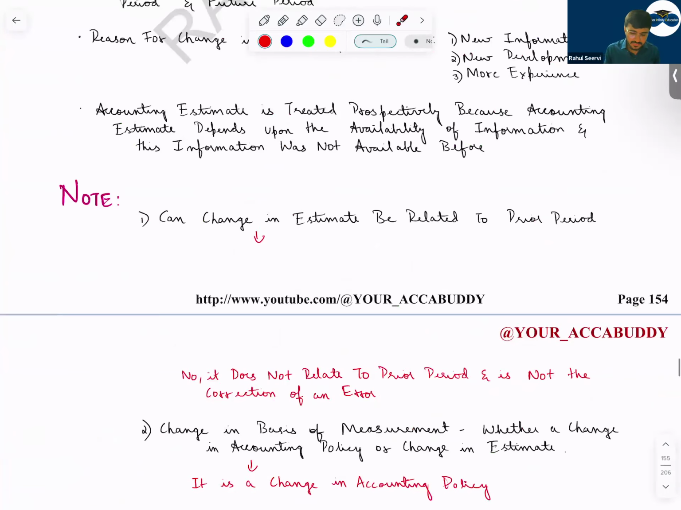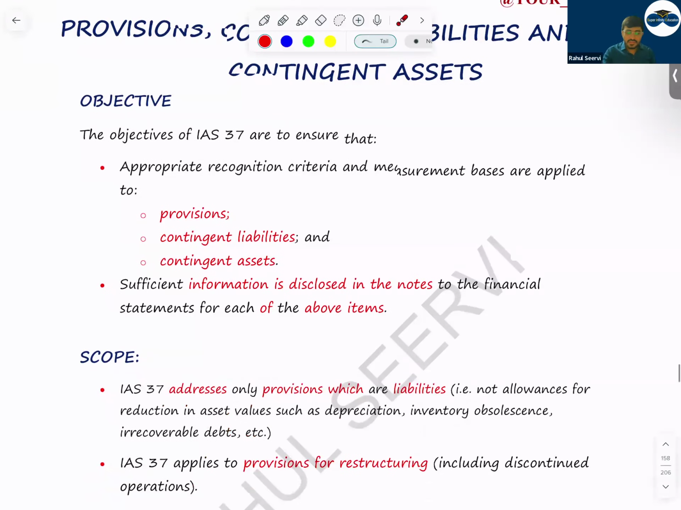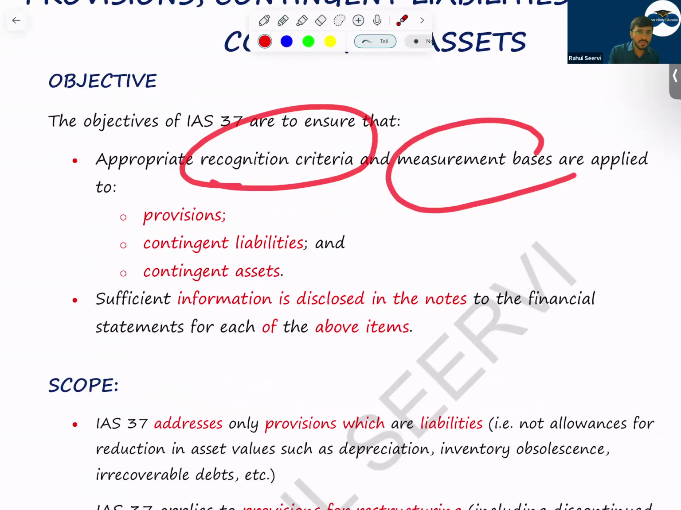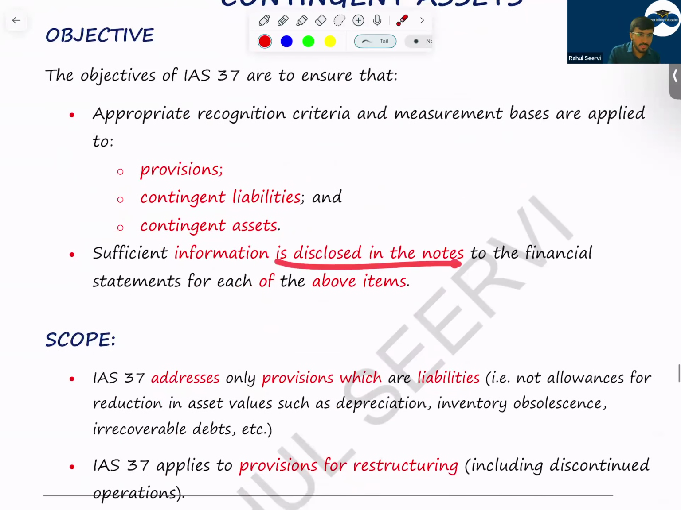Now starting with the next standard, that is your IAS 37, provision, contingent liability, and contingent asset. So in this standard, what we will learn, in the standard we have covered the recognition criteria and measurement basis for provision, contingent liability, and contingent asset, as well as the disclosure that should be provided.